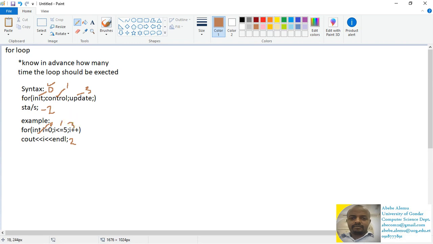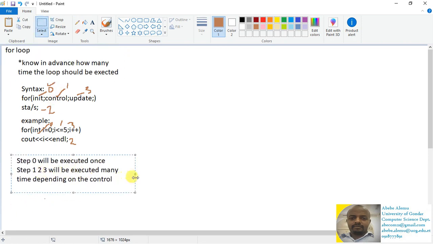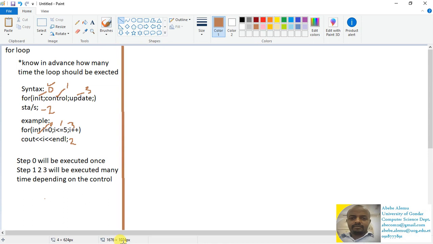From this, one thing that you should understand is that step 0 will always be executed once, whereas steps 1 to 3 will be executed many times depending on the control. If the control results true, again it will go to step 2, display the execution, and then it will go to step 3, update the control variable. So this is what we discussed in our previous tutorial on the for loop.